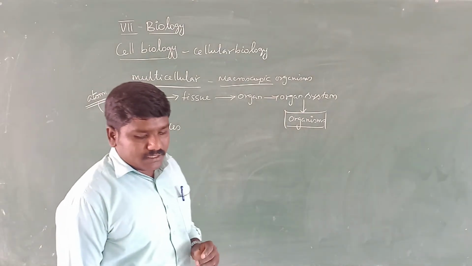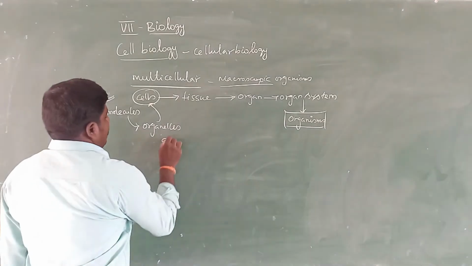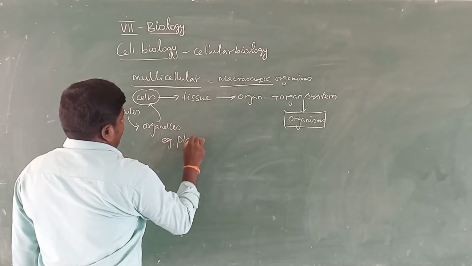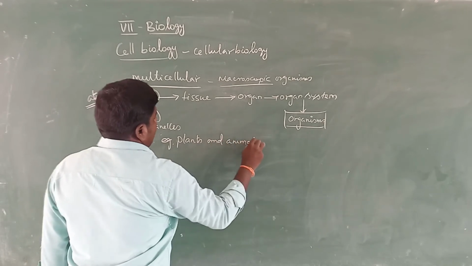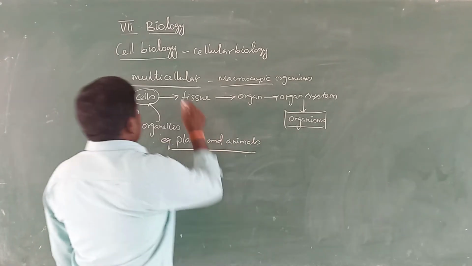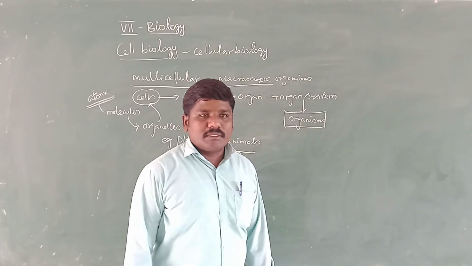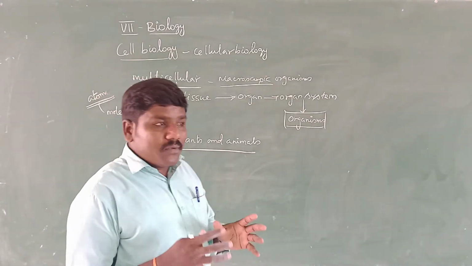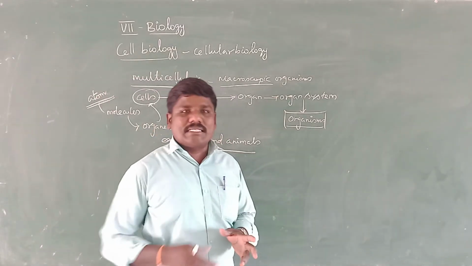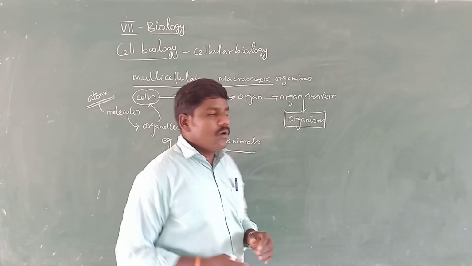For example, multicellular organisms are plants and animals. So that is multicellular organism. Next we go to cell to organism: how cells are organized into organisms.